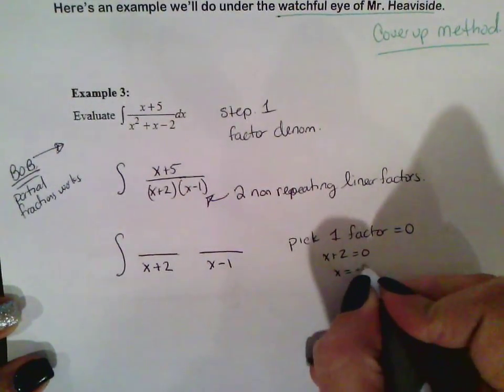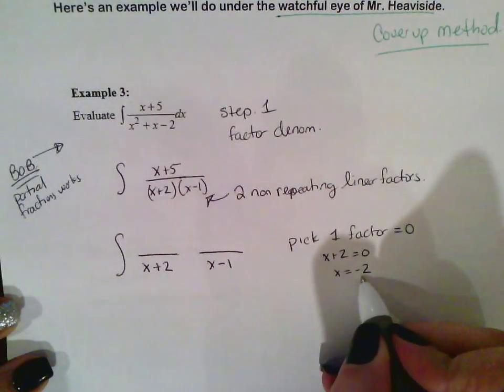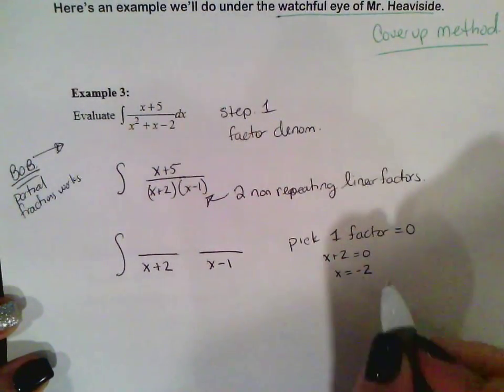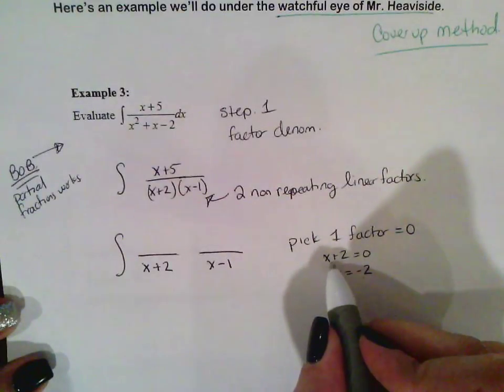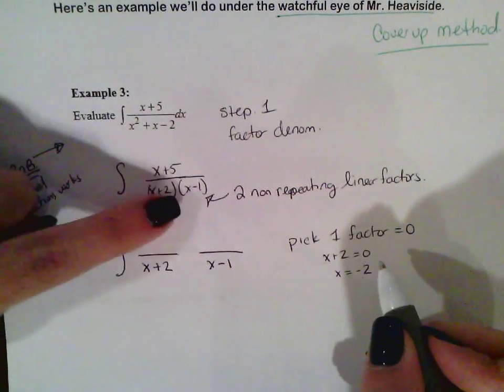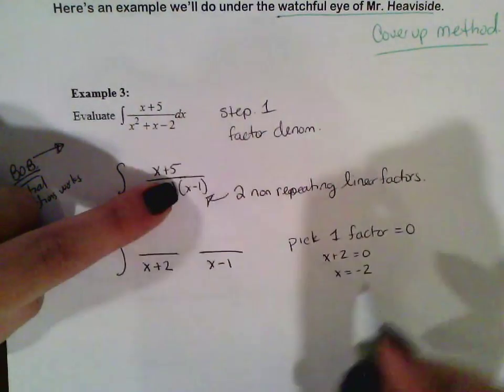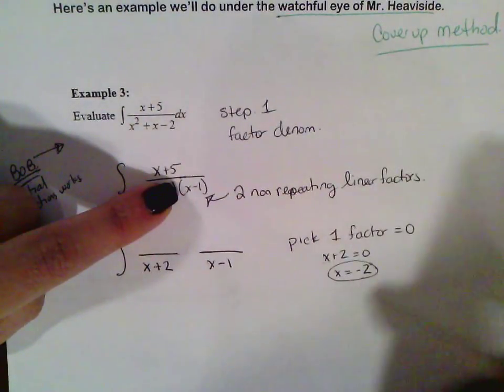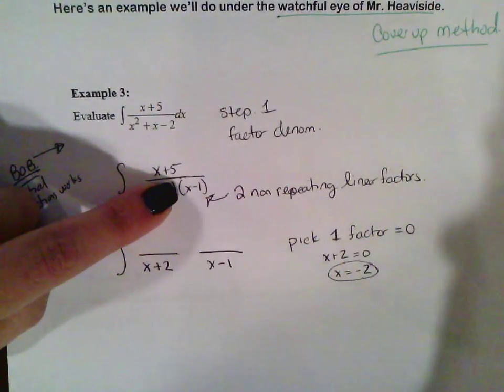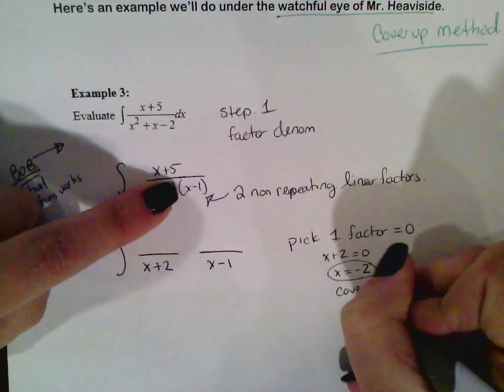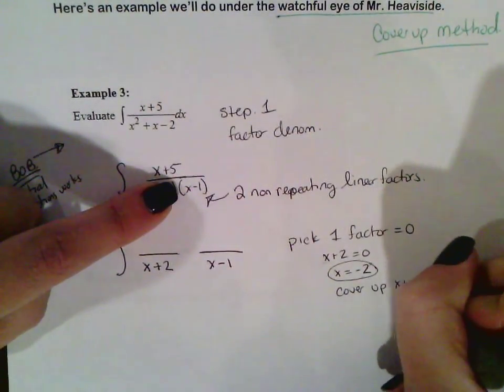When x equals negative 2. The way the cover-up method works is that you cover up x plus 2, and then take this x equals negative 2.